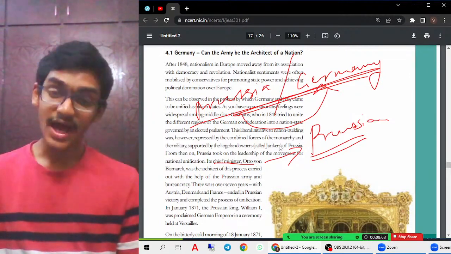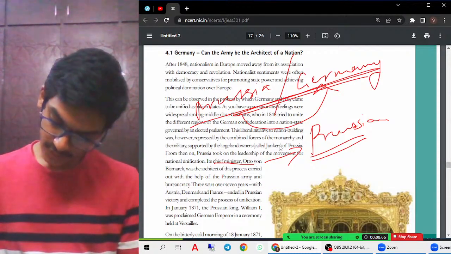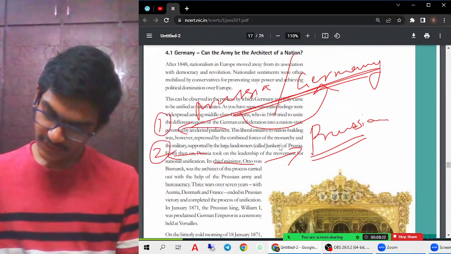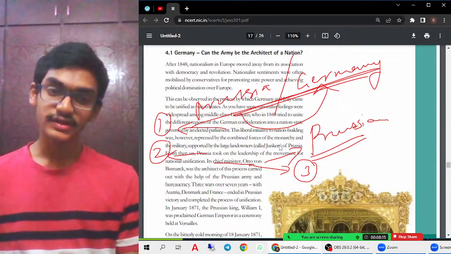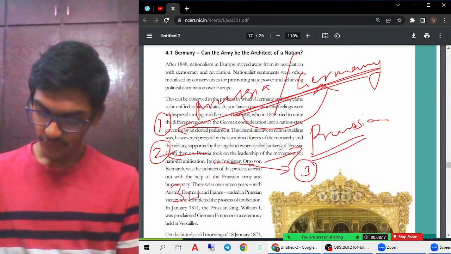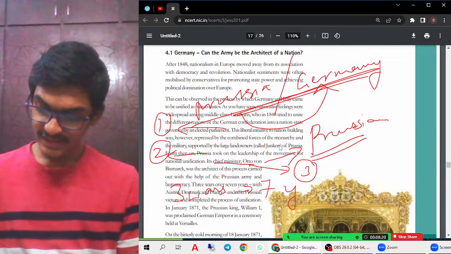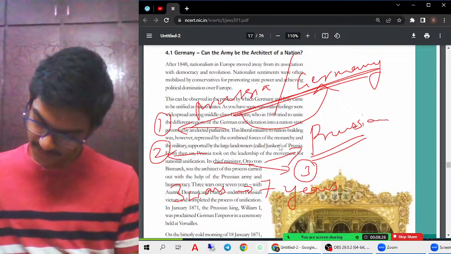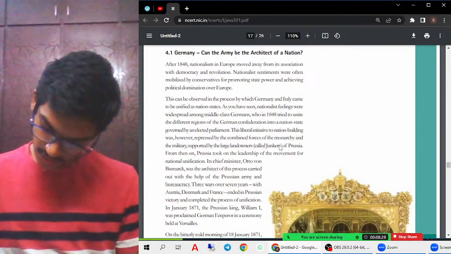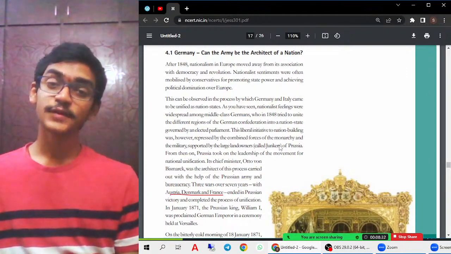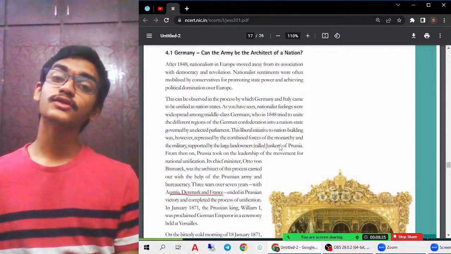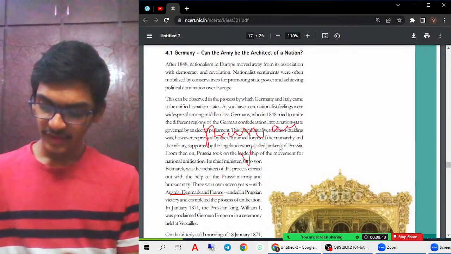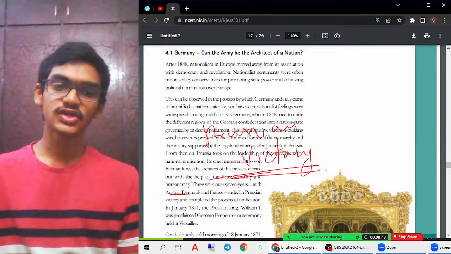Very important point. If they ask about the unification process of Germany, start with the Junkers as the first point. Then go on with Prussia. Then who was the chief minister? That is the third most important point. After that, three wars were fought, three wars over seven years. Which countries did they fight against? You can see Austria, Denmark and France. Against all these countries Prussia fought, and it resulted in a Prussian victory. The victory was with Prussia, that we can understand from this.